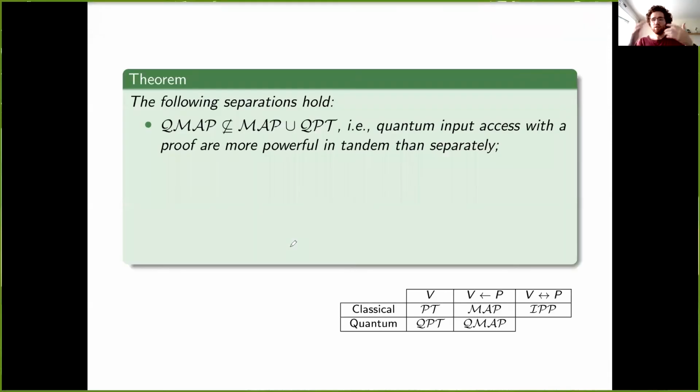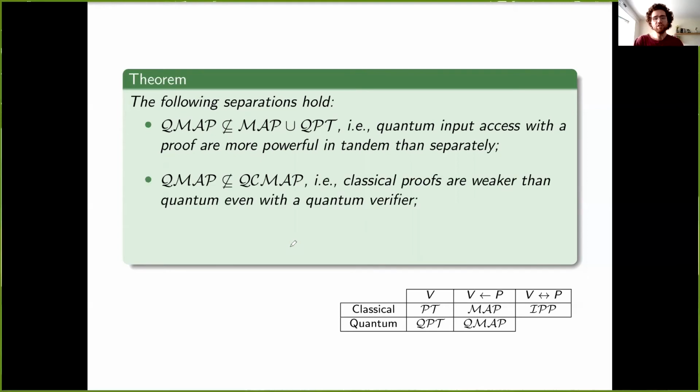Okay, so now I can state the main theorem of this complexity theoretic part, which is that quantum proofs of proximity are larger than the sum of their parts. So this is the first of three separations that says that if we have both quantum capabilities and the proof, we can combine them in a way that is much more powerful than having either of them separately.